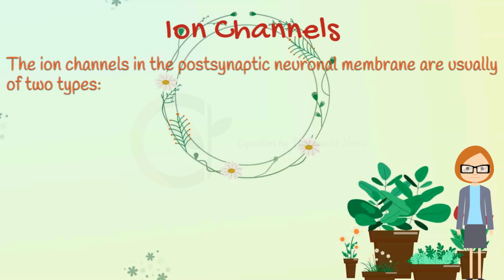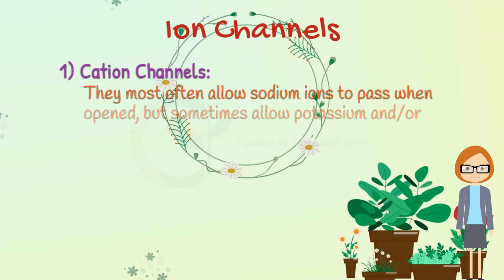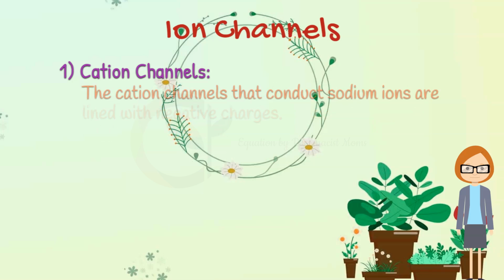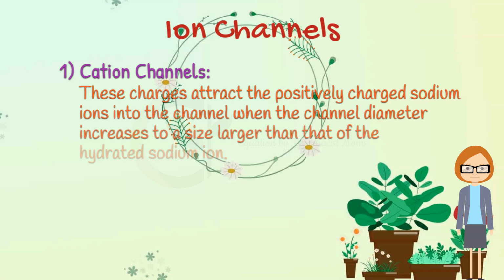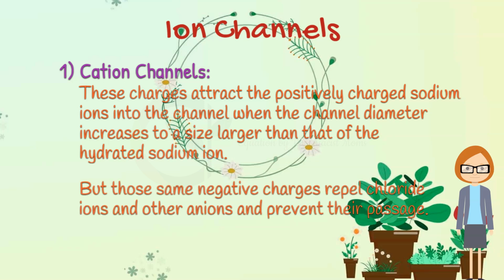The ion channels in the postsynaptic neuronal membrane are usually of two types. Cation channels. They most often allow sodium ions to pass when opened, but sometimes allow potassium and/or calcium ions as well. The cation channels that conduct sodium ions are lined with negative charges. These charges attract the positively charged sodium ions into the channel when the channel diameter increases to a size larger than that of the hydrated sodium ion. But those same negative charges repel chloride ions and other anions and prevent their passage.